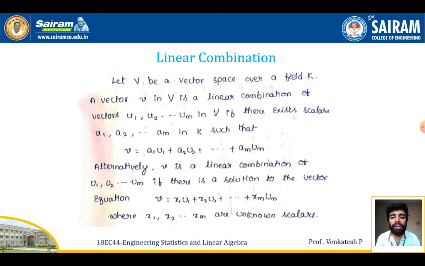Alternatively, v is a linear combination of the vectors u1, u2, etc., um if there is a solution of the vector equation v is equal to x1 u1 plus x2 u2 plus etc. xm um, where x1, x2, etc., xm are called unknown scalars.